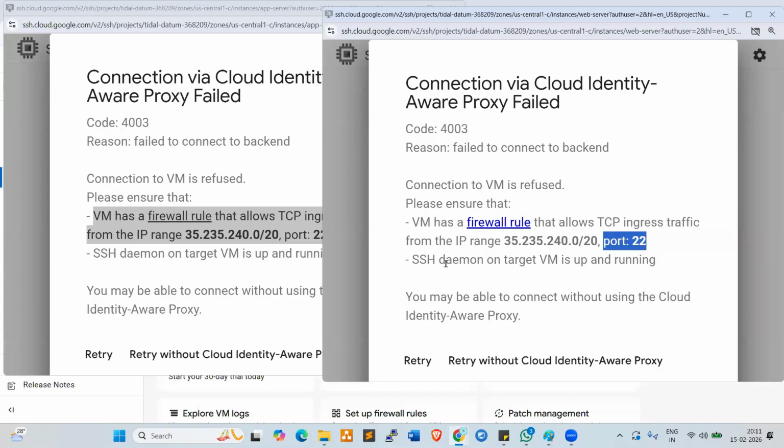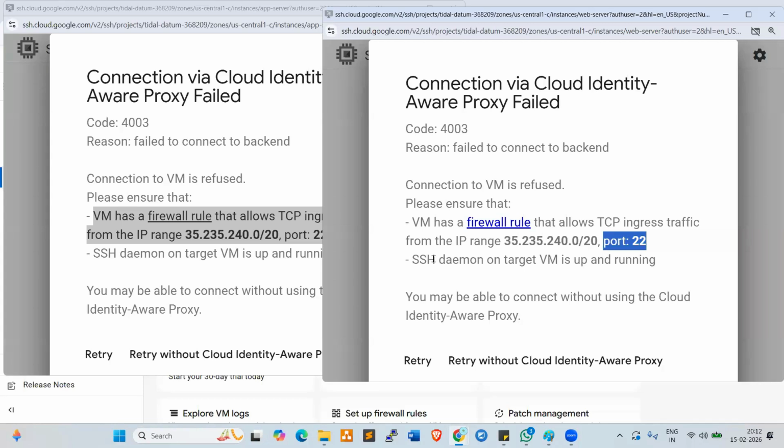Let's try to understand. What is a firewall? Anyone having an idea? A gateway kind of thing, which allows traffic at the port level. It's like port level filtering. Fine. So firewall is a network security device, right? So we need to enable the traffic. So for inbound, the port range should be enabled to allow the traffic.